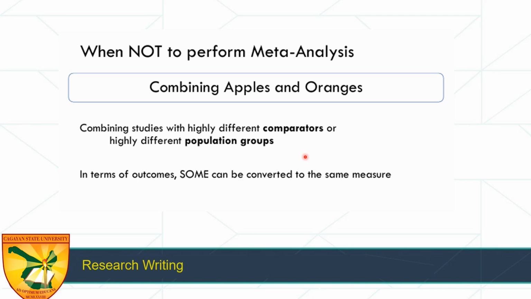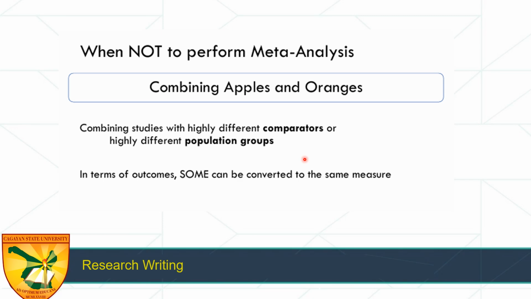In terms of outcomes, some can be converted to the same measure. For example, some measured body fat percentage using one tool, and another study also computed fat percentage but used a different device.